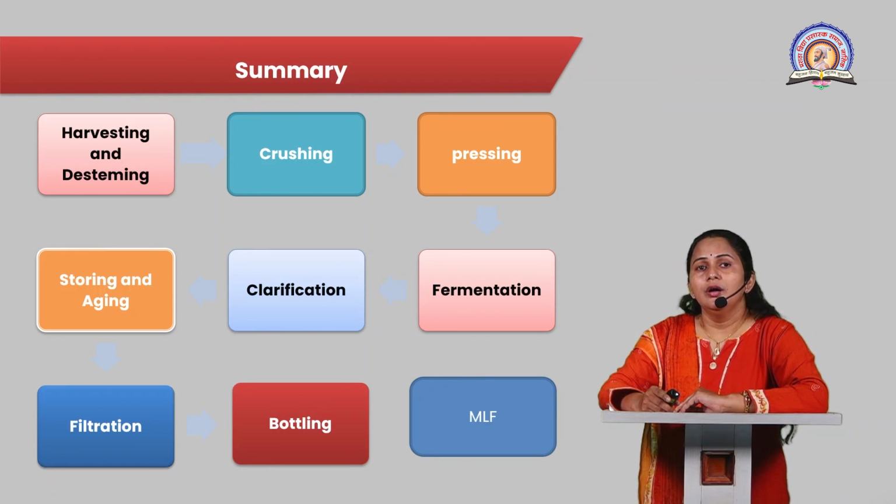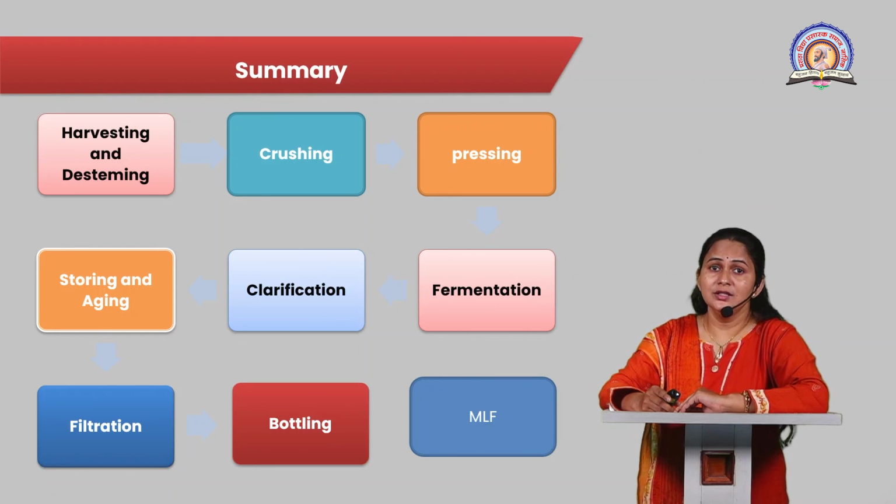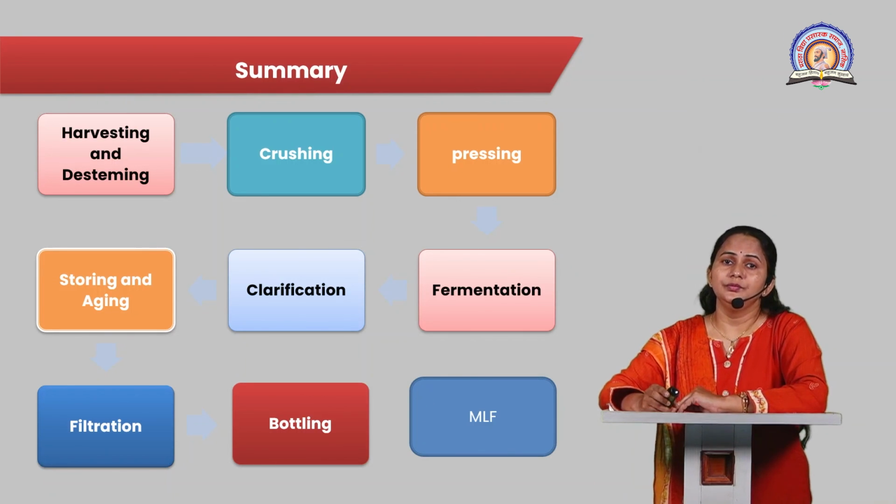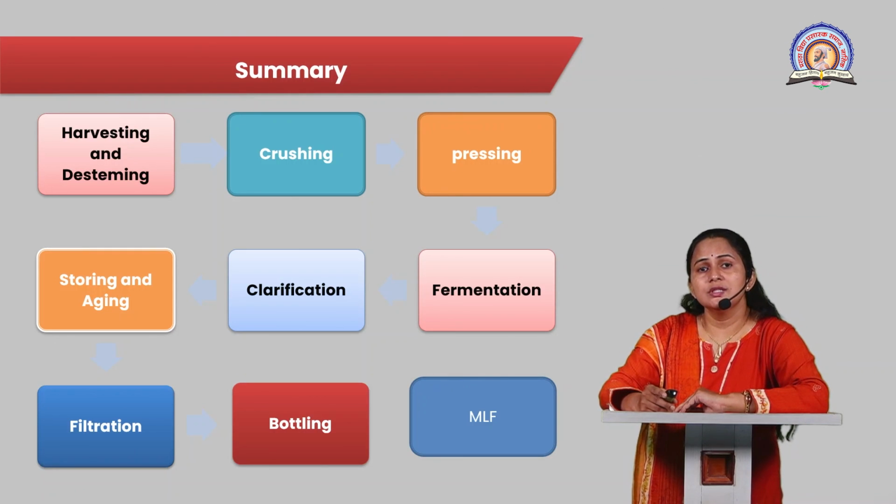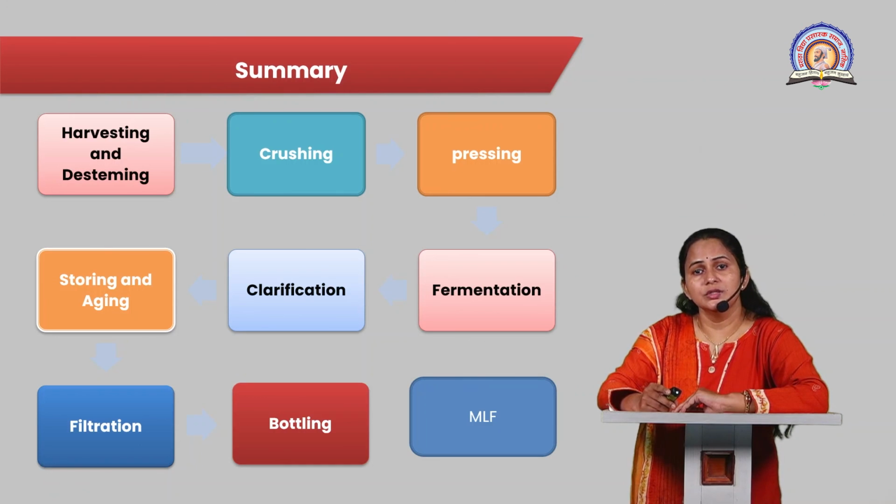And after the filtration and clarification of wine, the wine is bottled. These bottles are kept for the aging process for 1 to 2 months or 1 to 2 years for the majority of red wines. And after this process, the wine is served to the consumers.